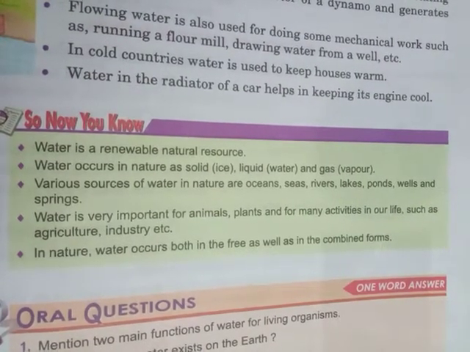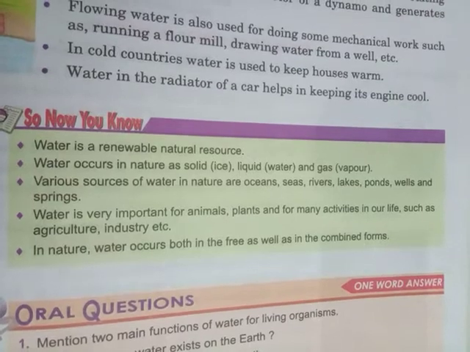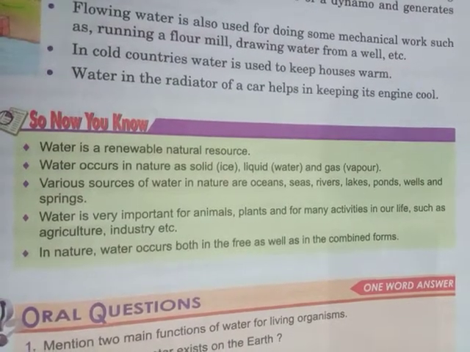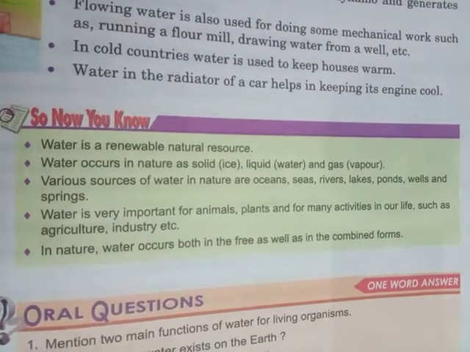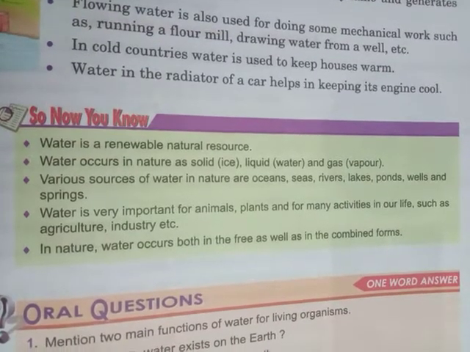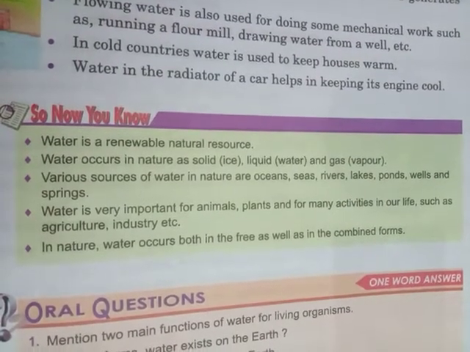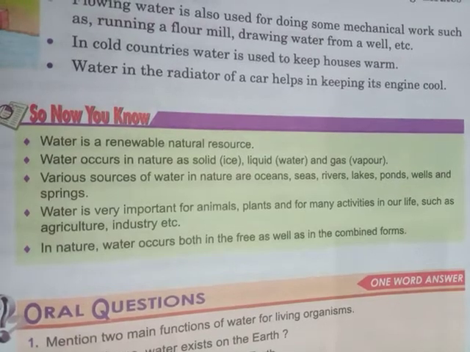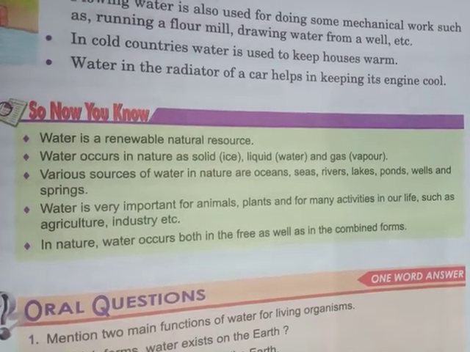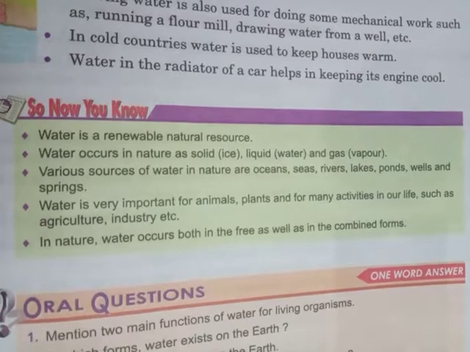Those water droplets precipitate and fall on the earth and go to the water bodies. So we can see it makes a cycle. That cycle is called the water cycle. That is why water is called a renewable natural resource.